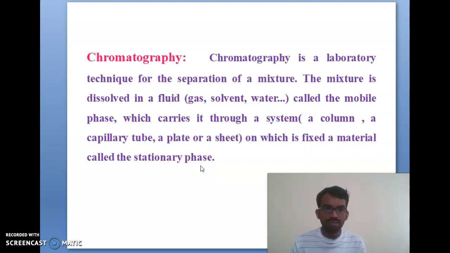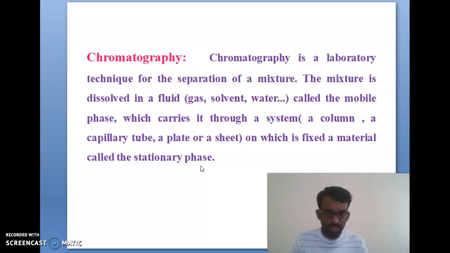So what is chromatography? Chromatography is nothing but a laboratory technique. It is one of the separation techniques. If you have a mixture, chromatography will separate it. In chromatography, mainly two phases are available, and the two repeated words are mobile phase and stationary phase.